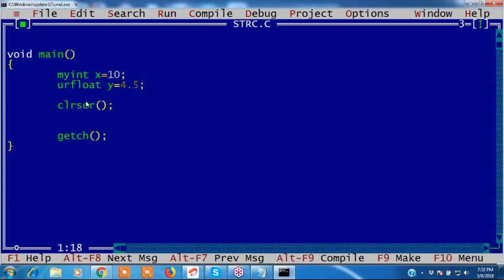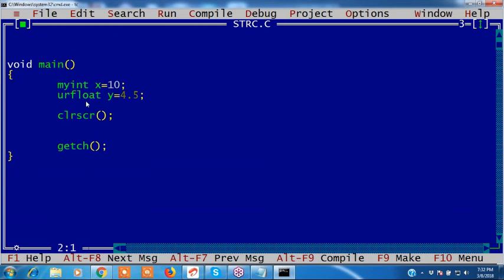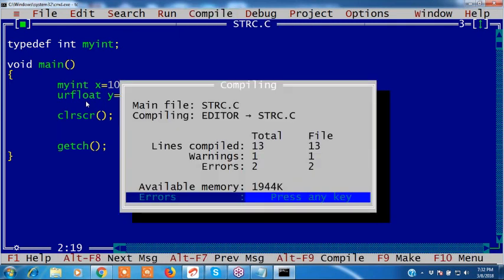See, myint is not there. That's why it is showing an error. Okay, myint is not there. That's why I create the typedef: typedef int, and write a new data type name, myint. See this. Now, see how many errors are there now? Two errors removed, two errors are there.